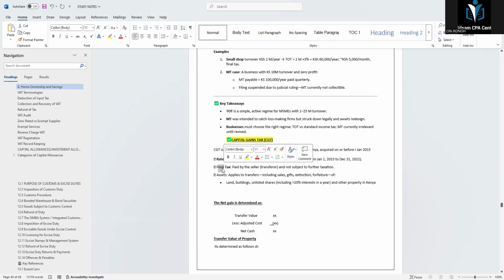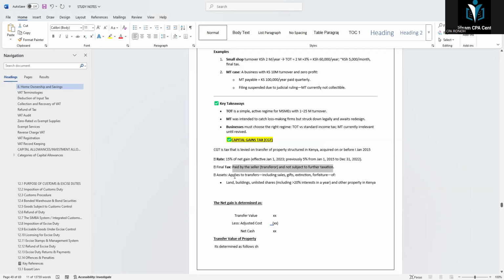Now, the final tax. It is a final tax, which means it is paid by the seller or transferor and is not subject to further taxation. So once it has been paid, that is the end of it. Don't tax it anymore.